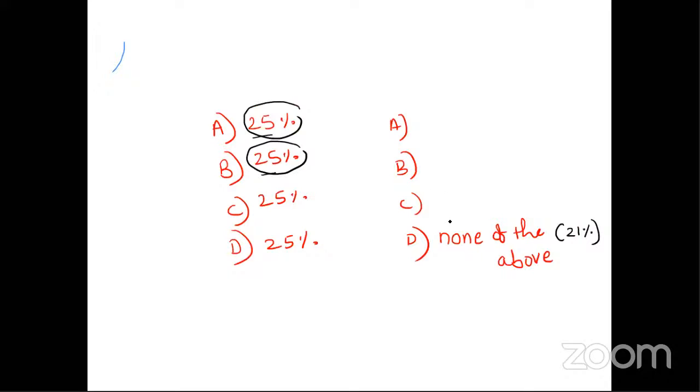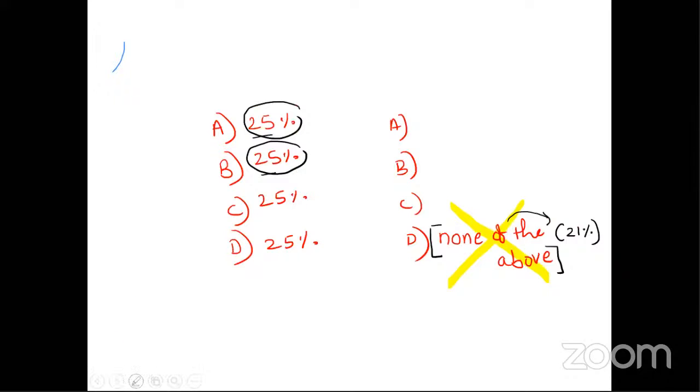But if we have none of the above in the options, the chance of that particular option is only 21%. So it's better never go with option number D. Never go with option number D. The chances of none of the above is very less. It is only 21% that that particular option will be correct. So give last chance to none of the above.